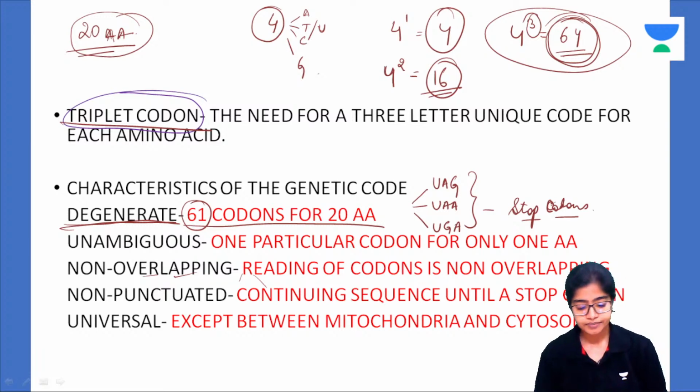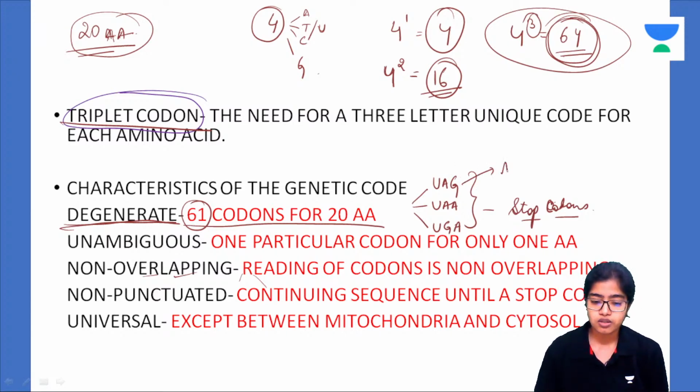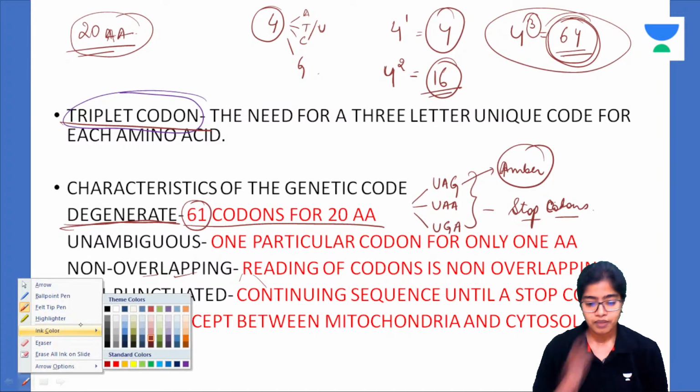Okay? Are you guys following? Now these stop codons, what are these? UAG is called amber. How will you remember this? This is AG, anger, so it resembles amber. Next is UAA and UGA.